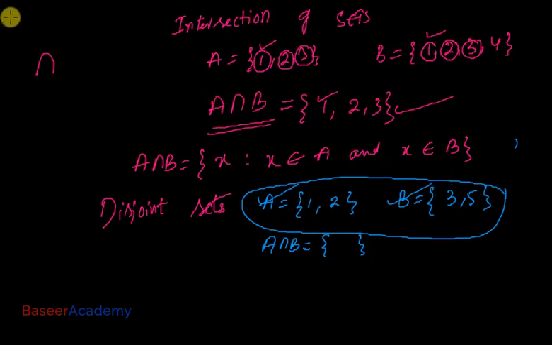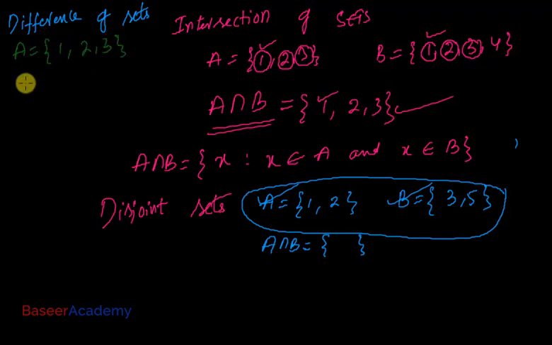Let us now learn about difference of sets. Let us say I have set A which contains the elements 1, 2, 3, and I have set B which contains the elements 2, 3, 5. What is A minus B?